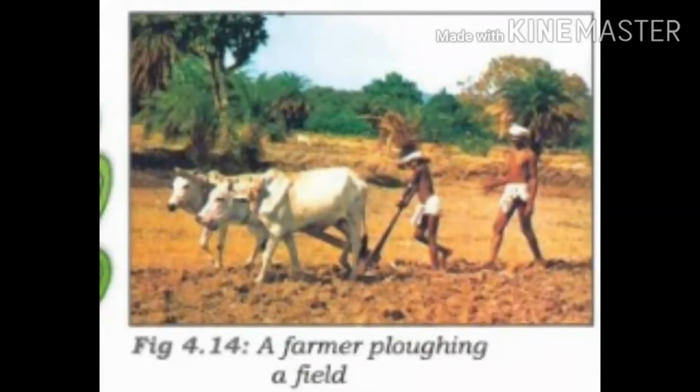In recent years, with the concentrated efforts of the state and central government, the agriculture scenario is undergoing rapid changes. With the consolidation of land holdings, mechanized agriculture has been made possible. Clear? Farmers are now using high yield varieties of seeds, then fertilizers, better methods of irrigation, then tractors, threshers and harvesters. Through the Green Revolution and White Revolution, India has become a leading producer of food grains and milk in the world.